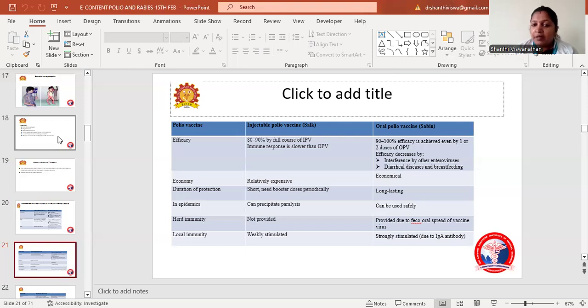Herd immunity is not provided in the case of the injectable vaccine, whereas it is provided with OPV due to fecal-oral spread of the vaccine virus. Local immunity is weakly stimulated with the injectable vaccine, whereas it is strongly stimulated due to IgA antibody in the case of OPV.